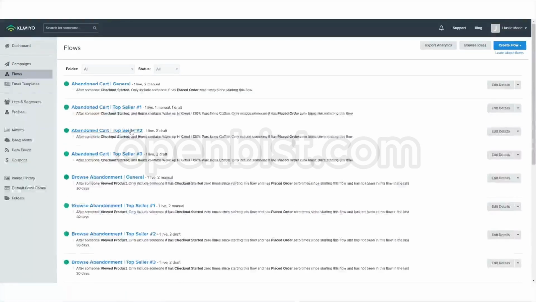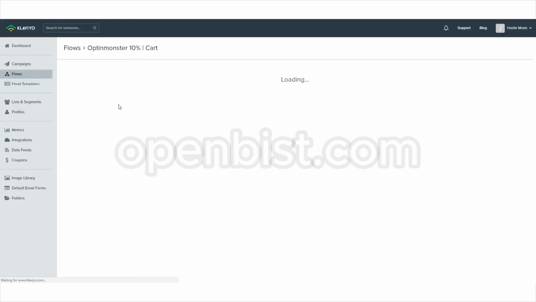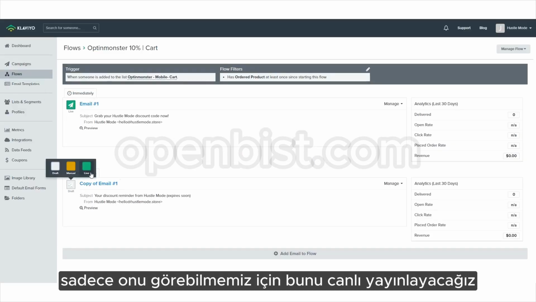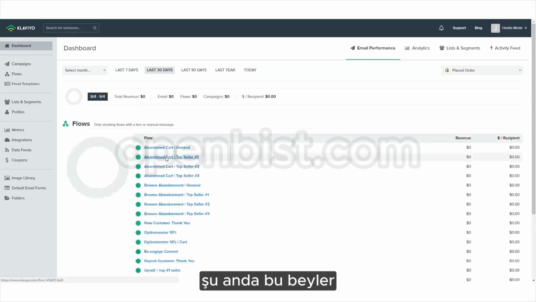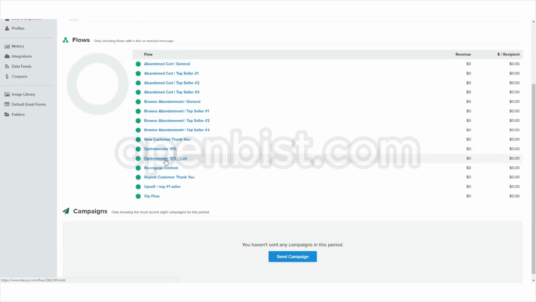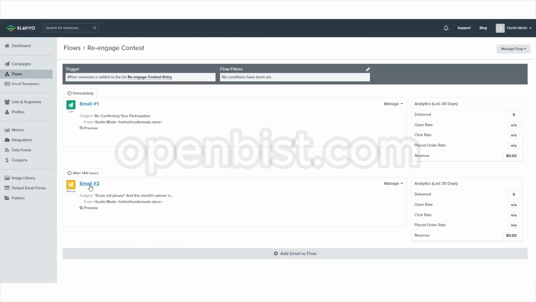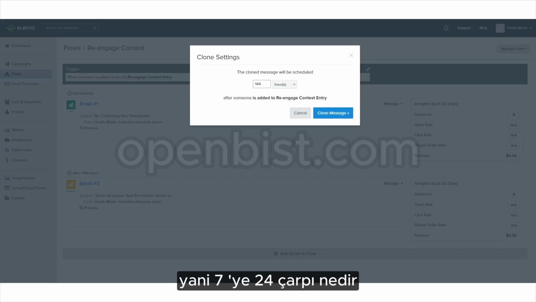Oh, I just slipped right back out of it. Just going to put this live so we can see them. When we go back to the dashboard, this is what your system should look like right about now. So now we're going to clone that email again. This time we're going to do 7 days. What is 24 times 7? It is 168. Boom.